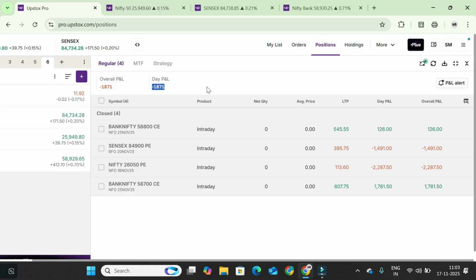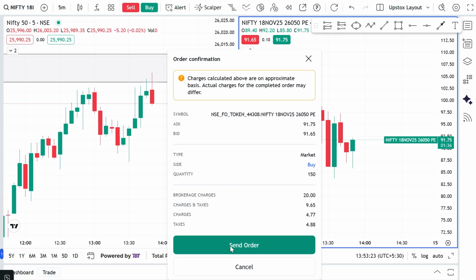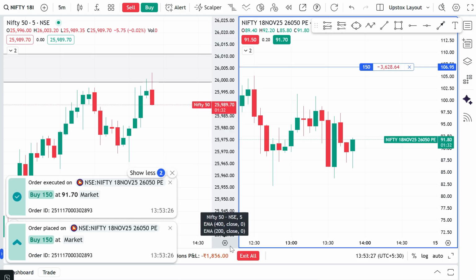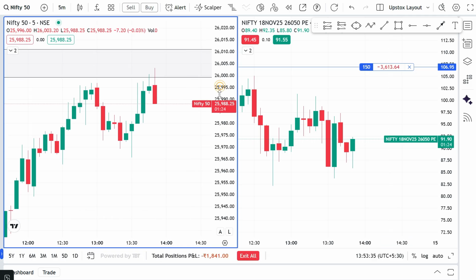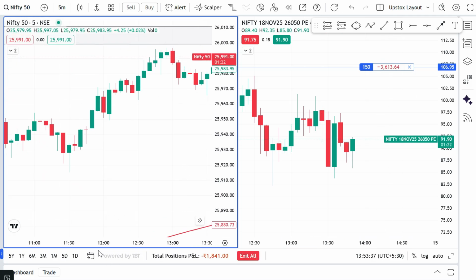In case any good sell trade is given, we'll enter. Until then I'm not going to. This is going to be my last trade. Okay, let me enter first. You can see the entry. As I said previously, we only enter once you give me good confirmation, then only we enter. Until then I'm not going to enter. Okay, let me share one strategy with you. Okay, one second.